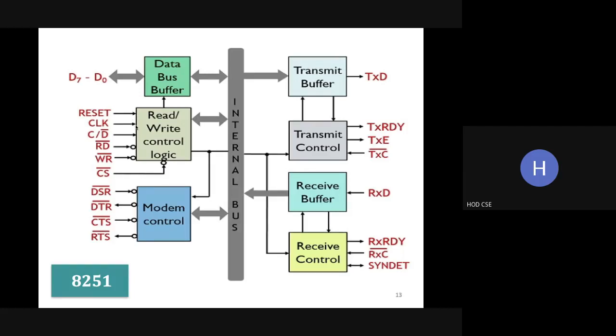What is the use of the clock signal? In flip-flops, you have studied the clock signal, right? The clock signal is used to synchronize the data transfer.